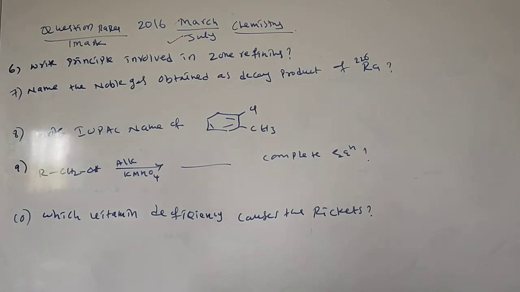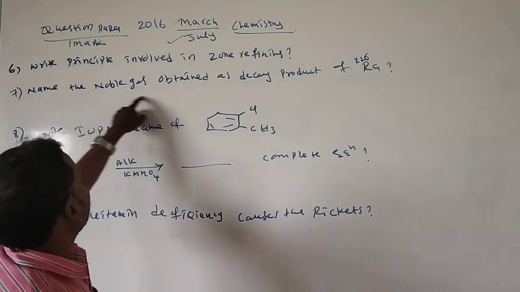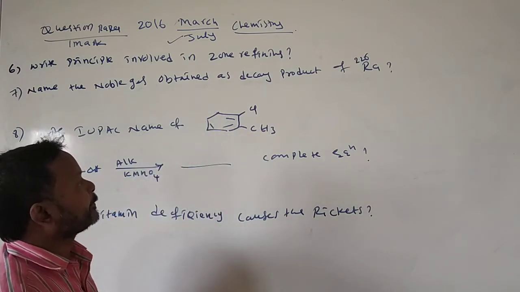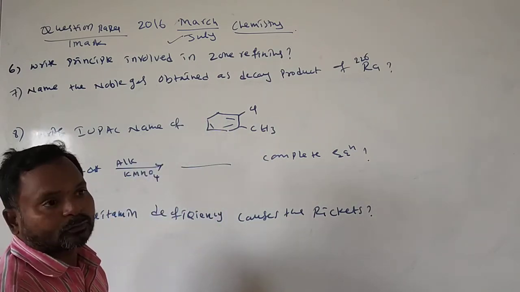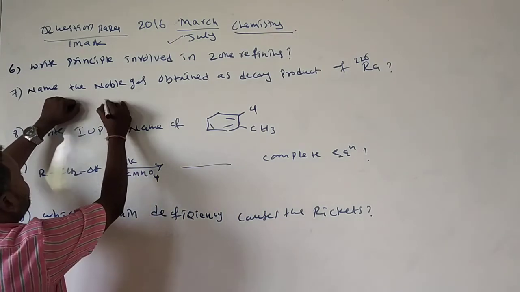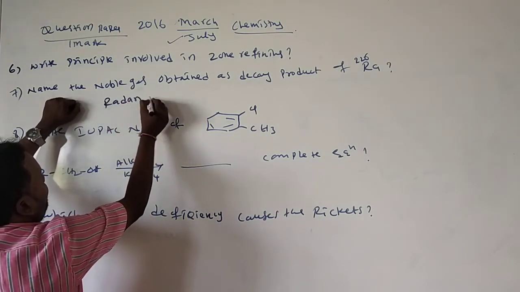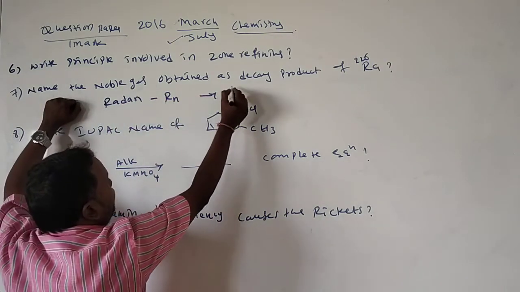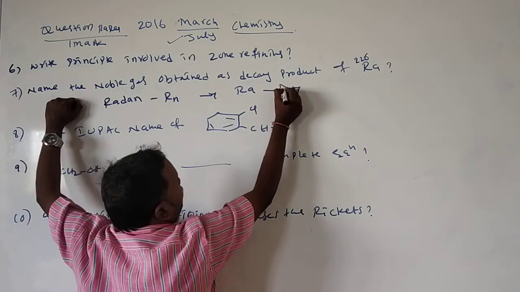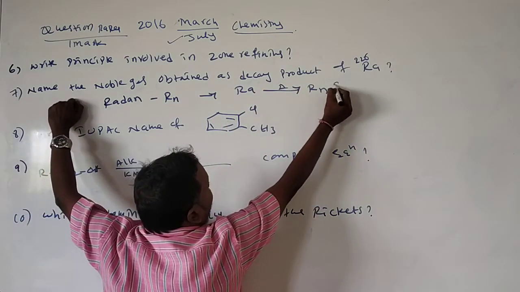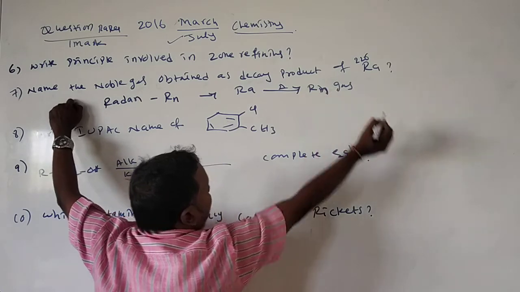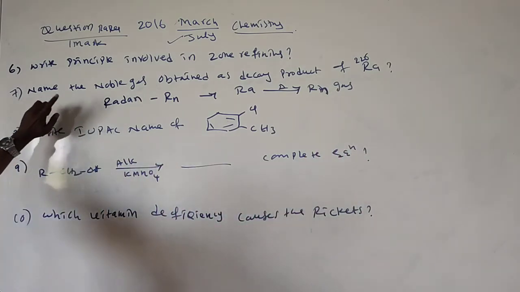Next, name the noble gas obtained as a decay product of radium-226. Here the answer is radon. When you heat the radium, you will get radon gas. This is the product.